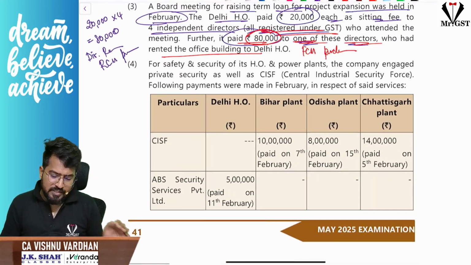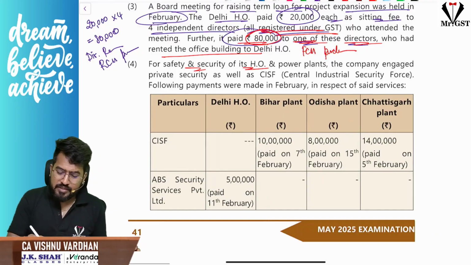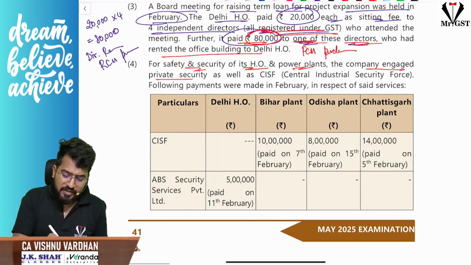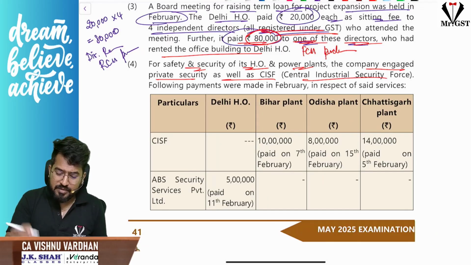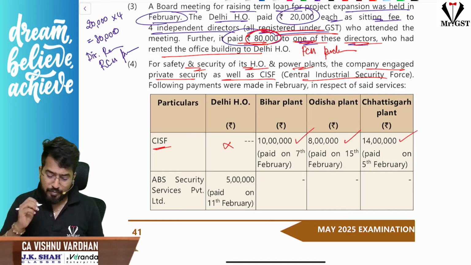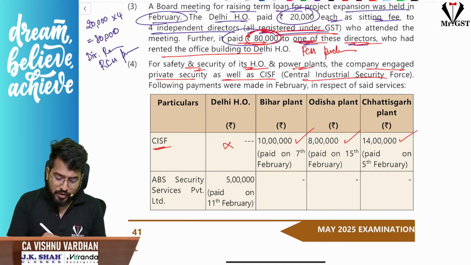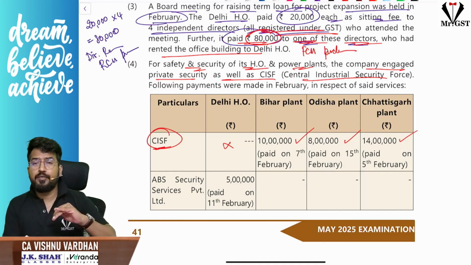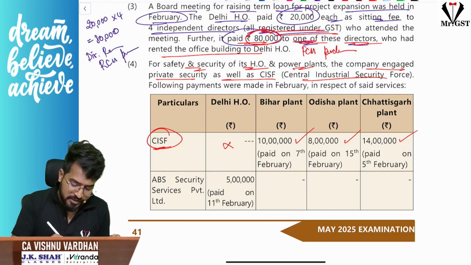Sir, for safety and security at its head office and power plants, the company engaged private security as well as CISF. That means government is providing security. Okay. Sir, Delhi head office is not making any consideration to CISF, but Bihar plant is paying 10 lakh, 8 lakh and 14 lakhs to CISF. And if you understand, these are services received from government which are taxable and taxable under RCM. So this is RCM purchase.